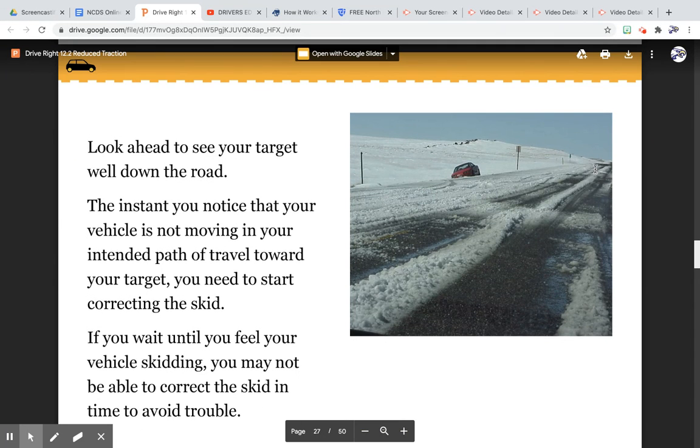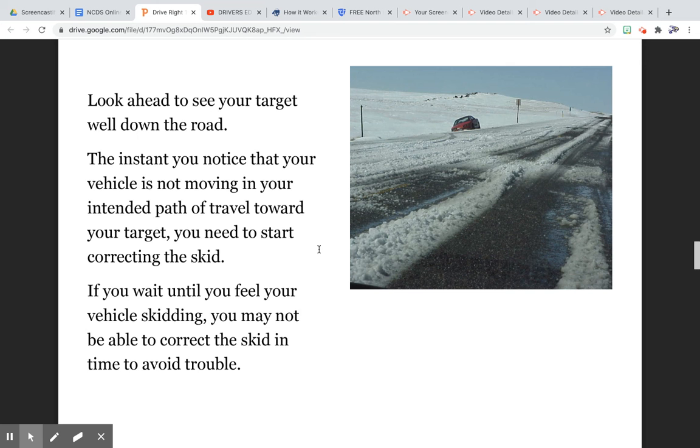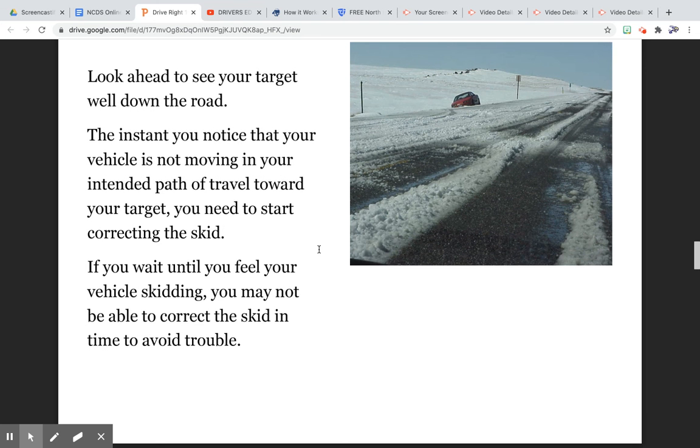Look ahead to see your target well down the road. The instant you notice that your vehicle is not moving in your intended path of travel toward your target, you need to start correcting the skid. If you wait until you feel your vehicle skidding, you may not be able to correct the skid in time to avoid trouble.